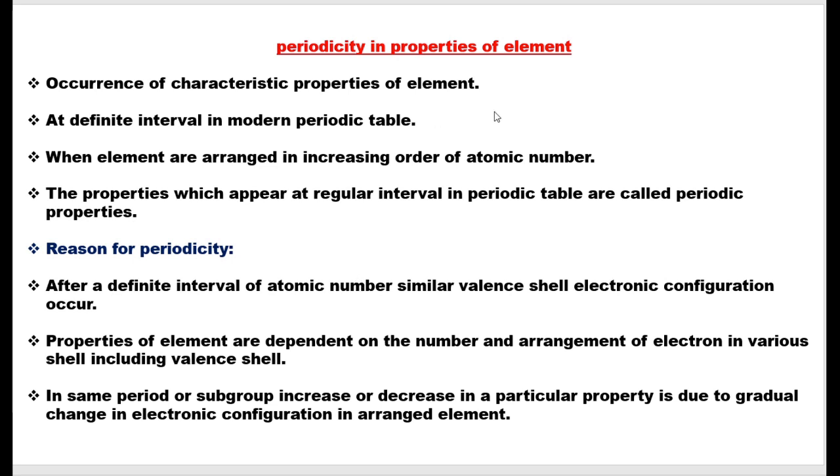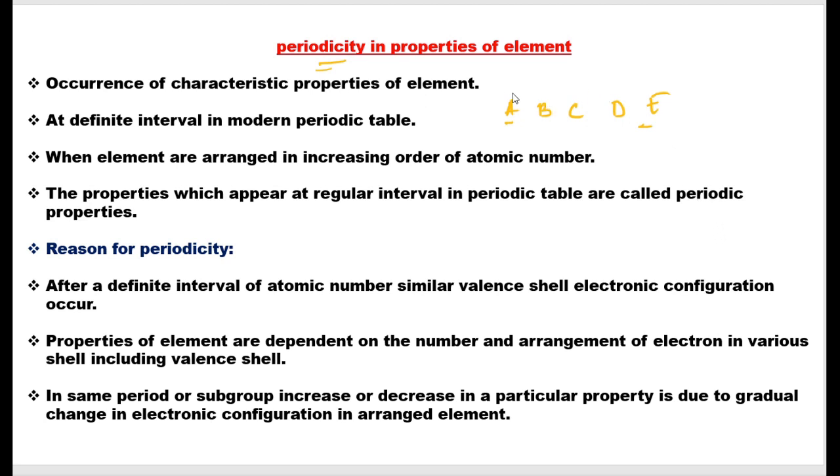The main concept of the periodic table is periodicity. Periodicity is a phenomenon seen in the properties of elements. Suppose A, B, C, D, E are 5 elements. We see that element A and element E have similar properties.